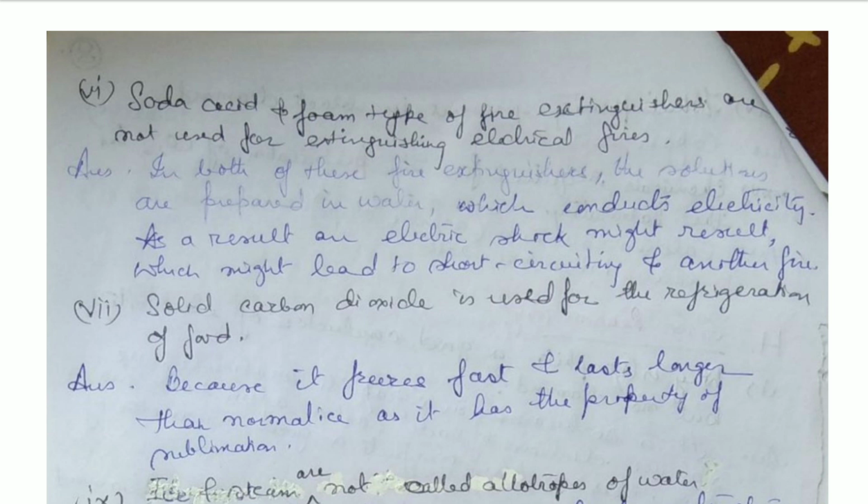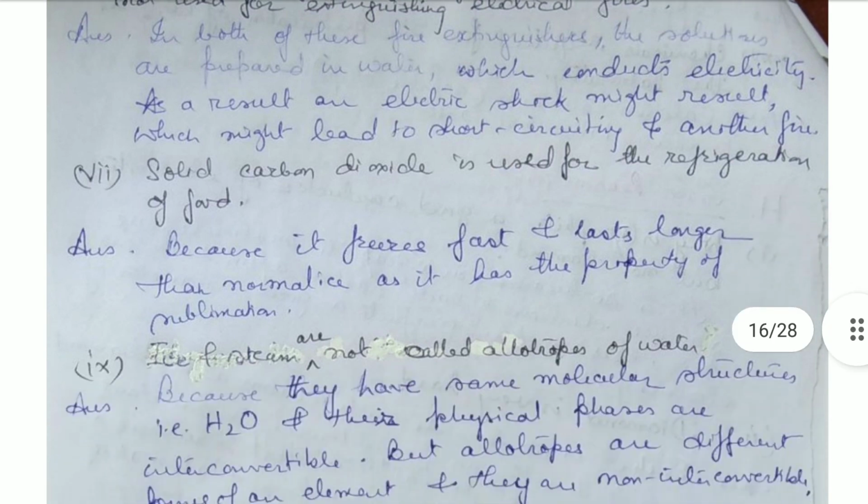As a result, there can be an electric shock. So to stop this, these soda-acid and foam type extinguishers are not used. That can create electric shorts or short circuiting, and another fire can come out.